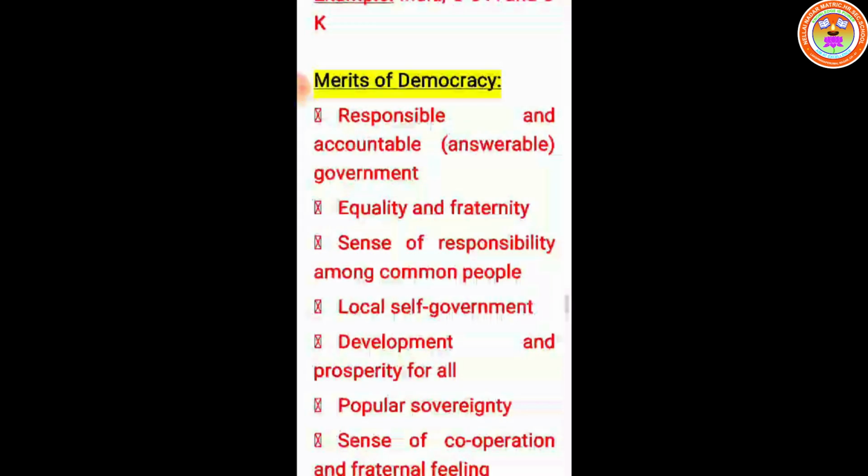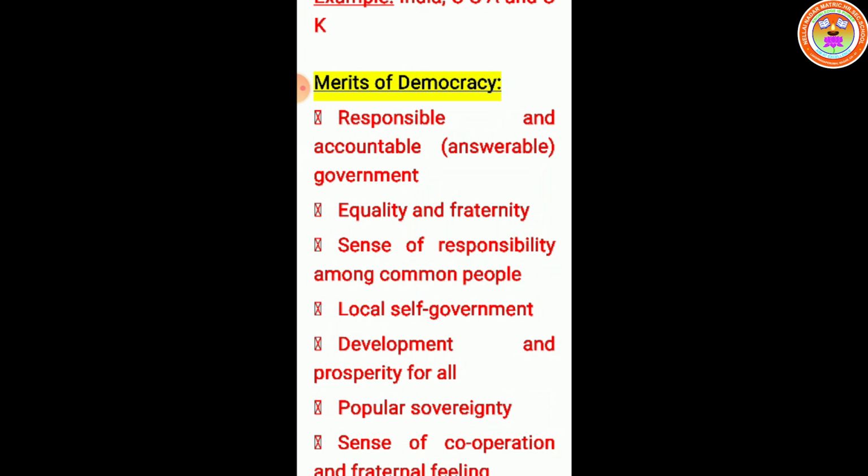That is England. Merits of democracy: responsible and accountable government. The representative is answerable to the people. The representative is answerable to the state assembly or the parliament, whatever exists in the country.